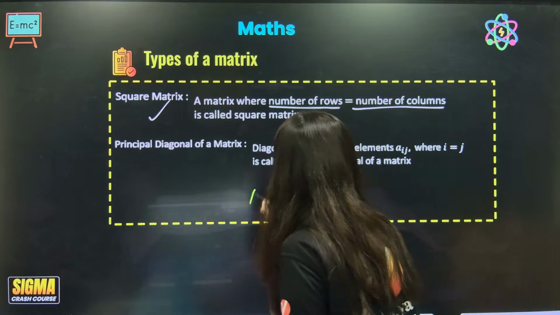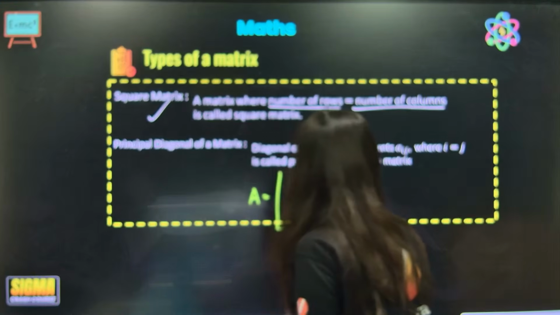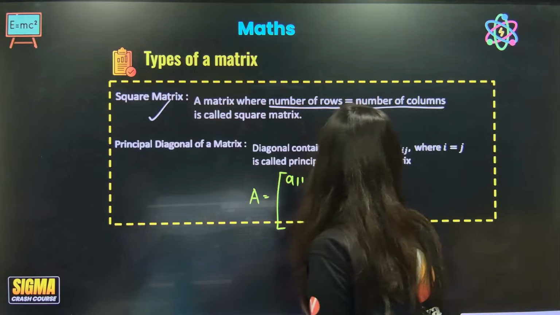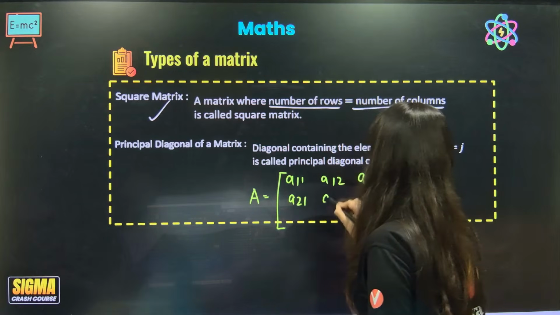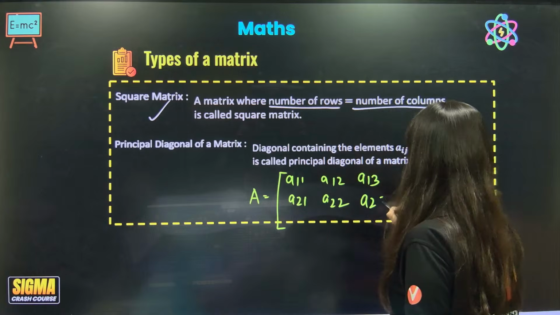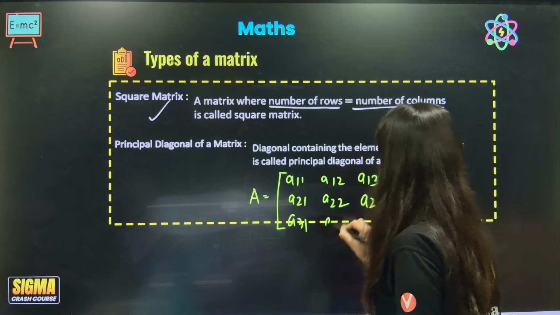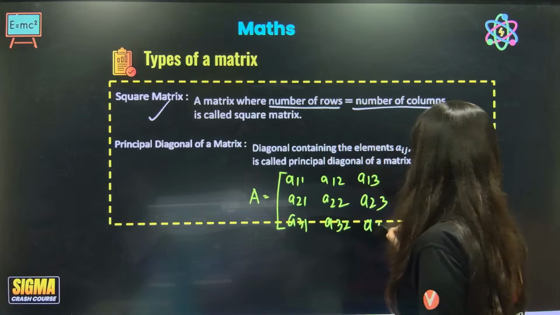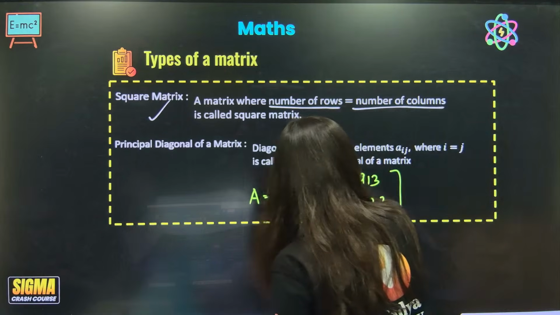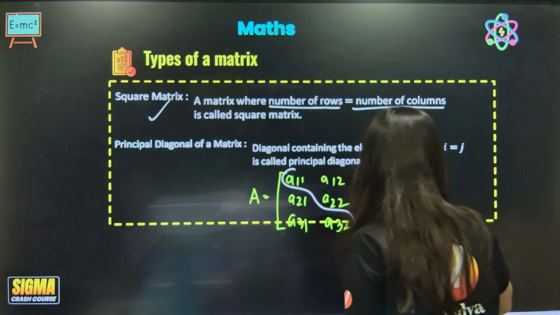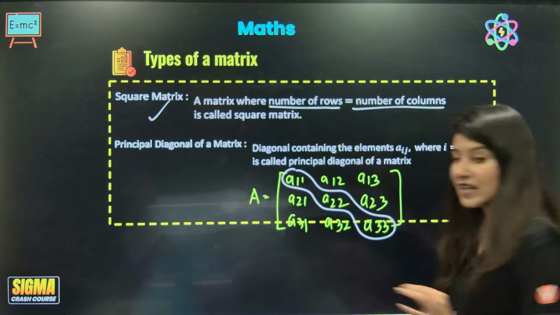Now see, if I create a 3 cross 3 matrix, A11, A12, A13, A21, A22, A23, A31, A32, A33. These three elements are very, very unique.